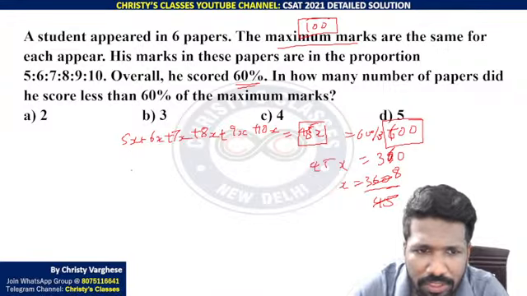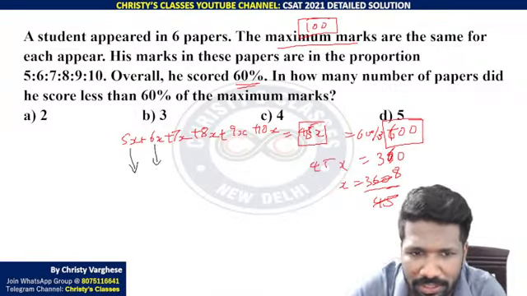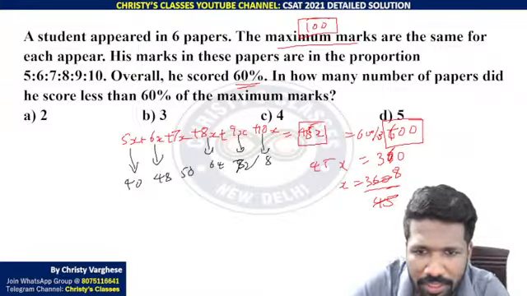So 5 into 8, now it is very clear. That is why I told you to find x. 5 into 8 is 40. 6 into 8 is 48. 7 into 8 is 56. 8 into 8 is 64. 9 into 8 is 72. And 10 into 8 is 80.